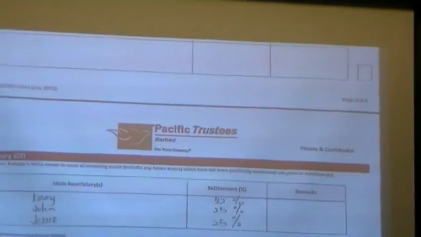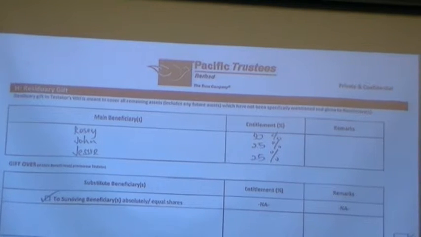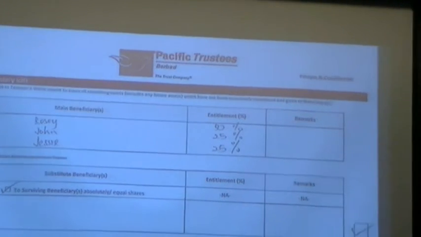Okay, so he has no more assets, so this is left blank. Okay, this is the main part. Section H would be the residuary gift. So his intention is to give Rosie, John and Jesse, Rosie 50%, John and Jesse 25-25. This basically captures assets he has not mentioned in the will.